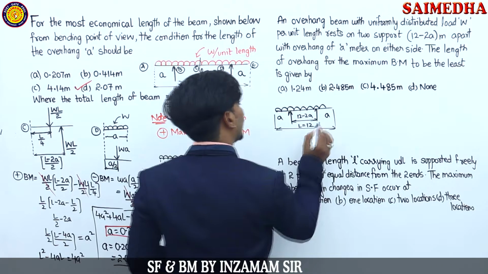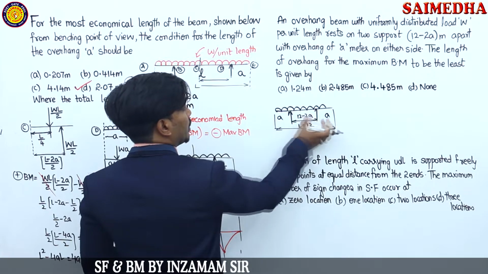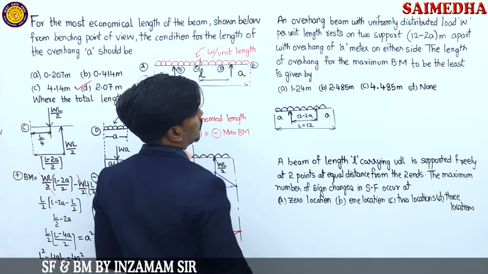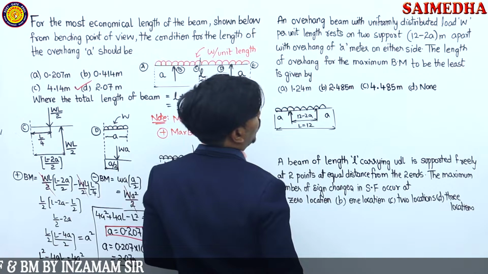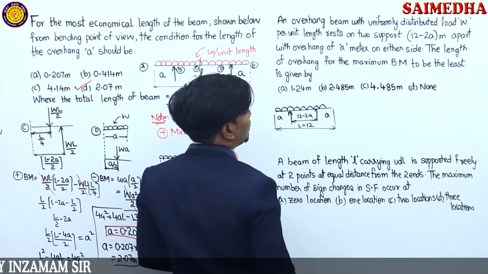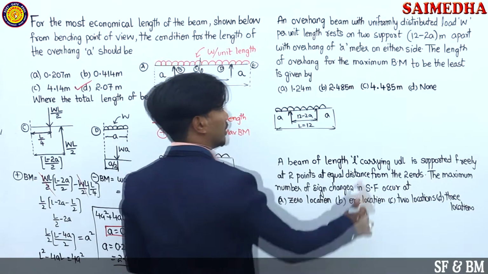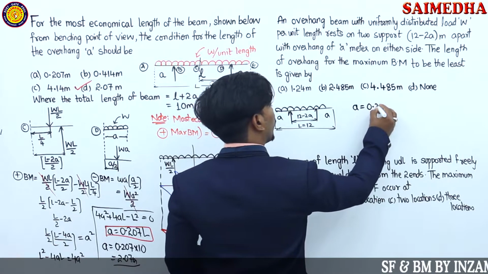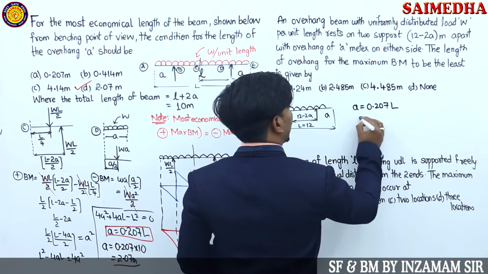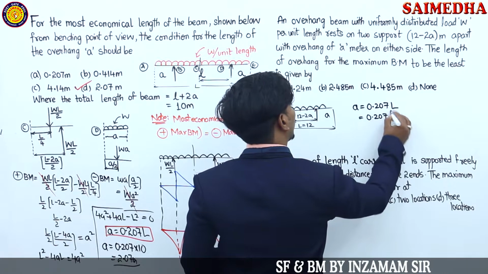12 minus 2A means what is the total length, guys? Capital L is equal to 12 only. Here it is 12, this is A, this is A, and in the middle comes 12 minus 2A. Overhang A meters. The length of the overhang for the maximum bending moment to be least, at the economical section again, so what is the value, guys? A is equal to 0.207 times L, that is 0.207 times 12.